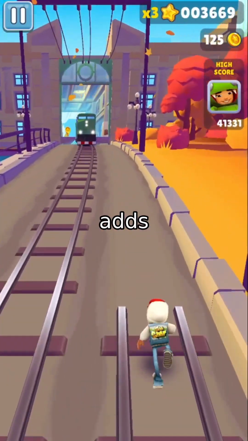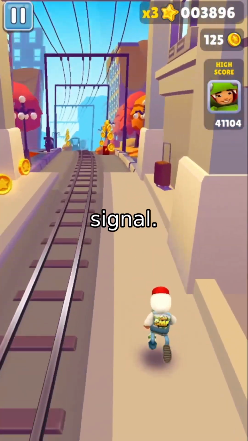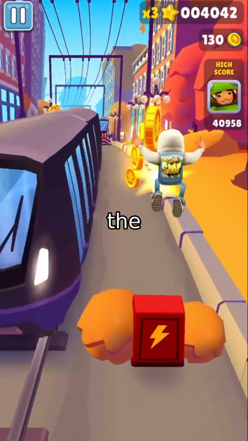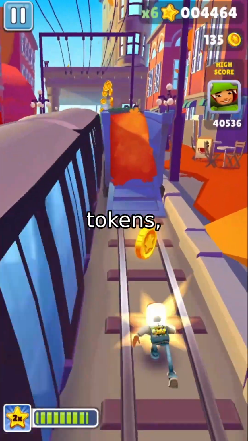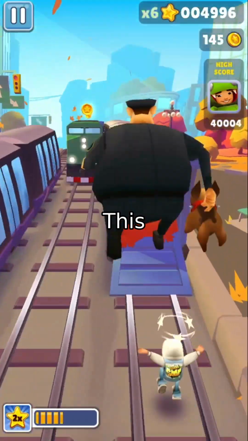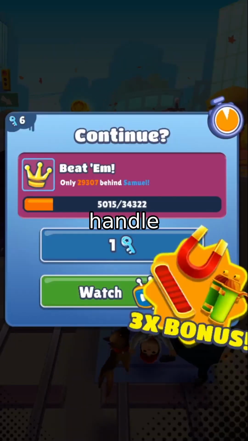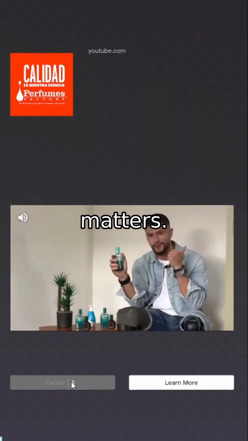The selective mechanism adds a third parameter, usually called delta, which acts as a learnable time step or gating signal. Delta controls how aggressively the model updates its state at each step. It can effectively skip irrelevant tokens, compress long passages of redundant text, or zoom in on critical transitions. This is why selective state space models handle long context windows so efficiently. They don't pay attention to everything. They selectively propagate the state only where it matters.